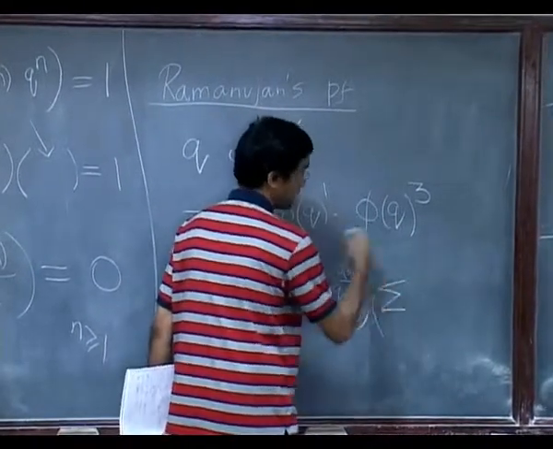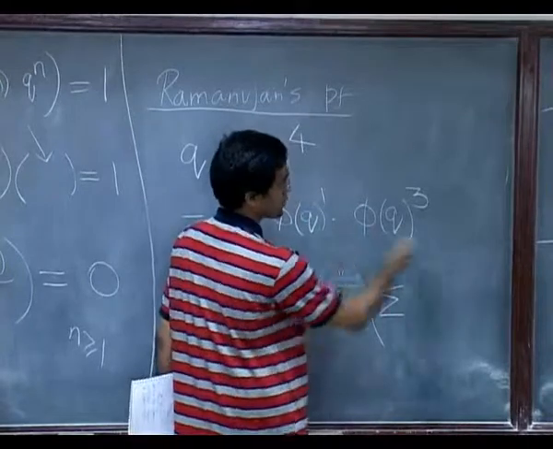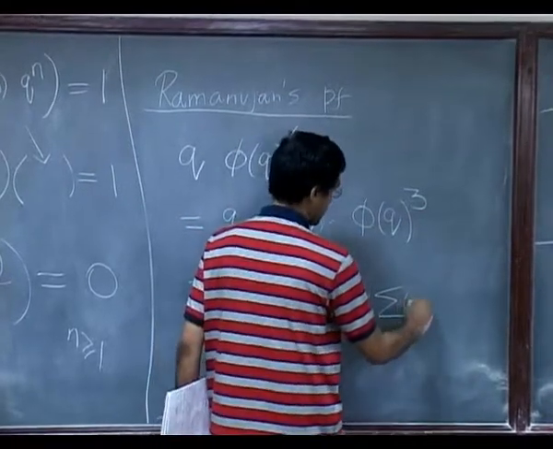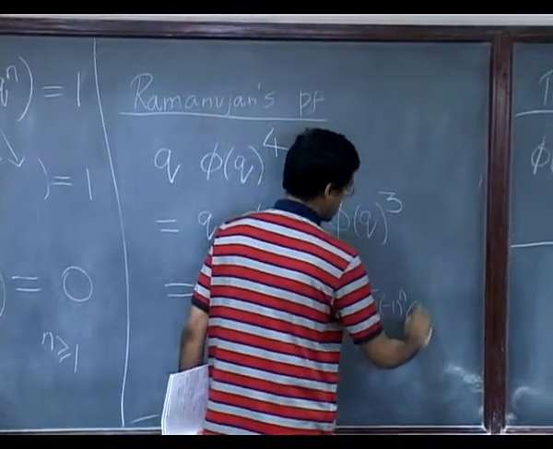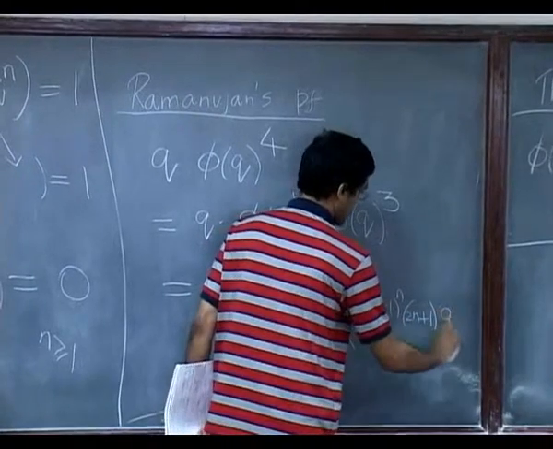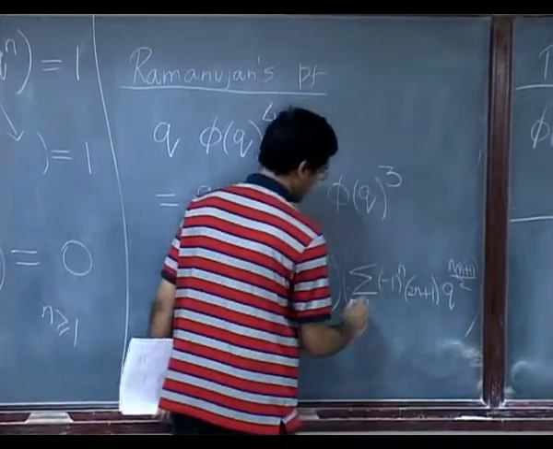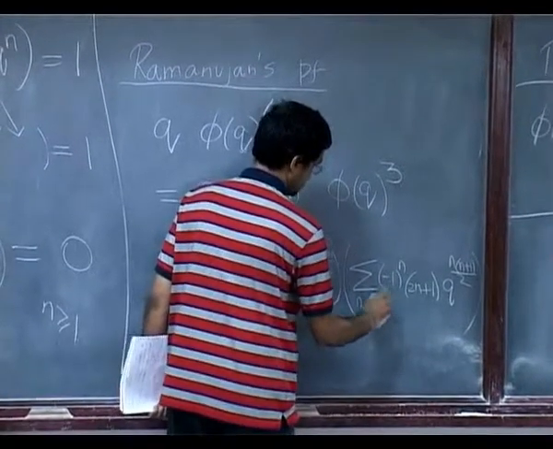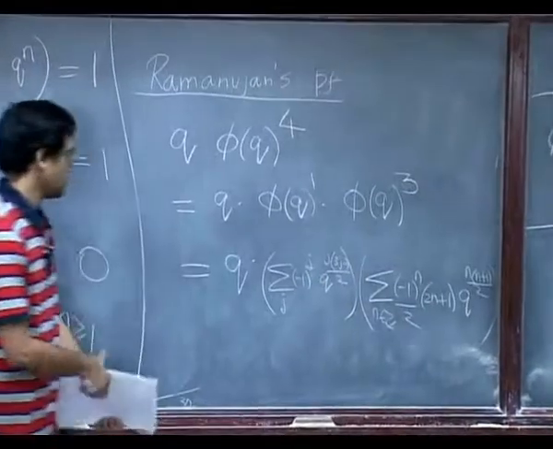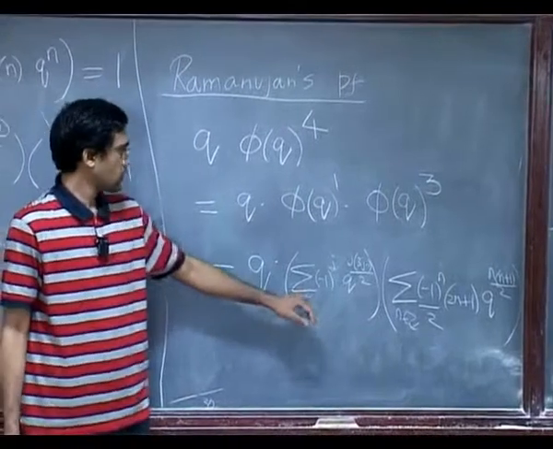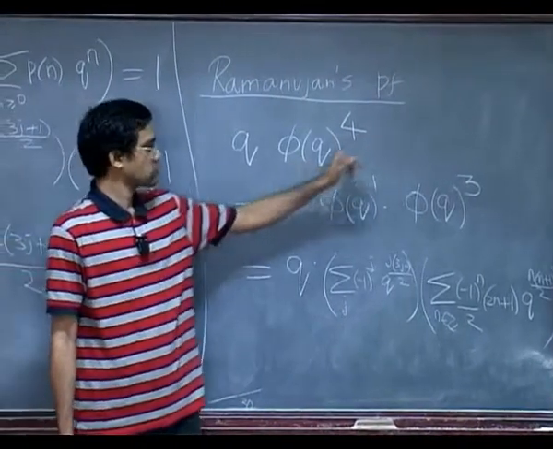Jacobi, well, the identity we just derived, so right there on the board: (minus 1) to the n, (2n plus 1), q to the n(n plus 1) over 2, probably a half. Okay.